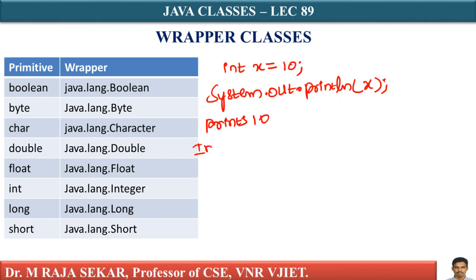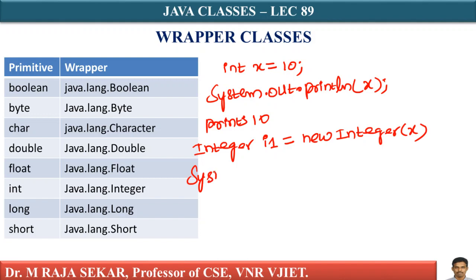Let me say Integer I1 equal to new Integer(x). Let me say System.out.println(I1). What will it print? It prints 10, isn't it?